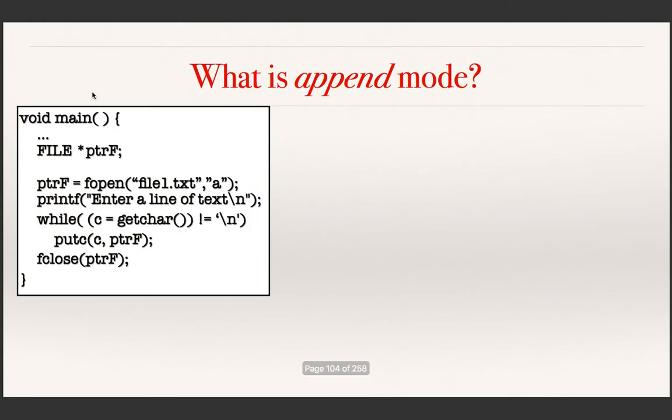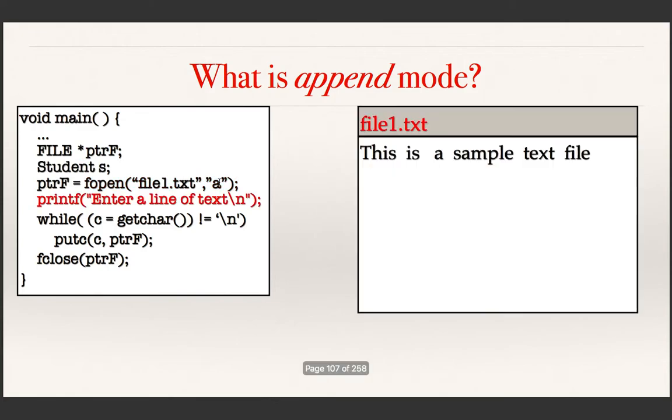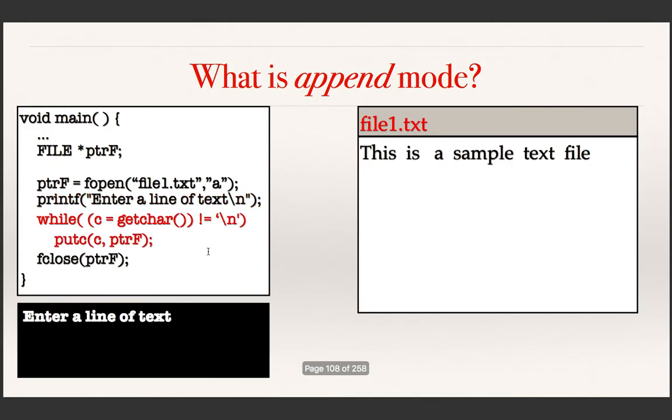Again, consider an example program, and we can see how the program executes and see what append mode is. So it comes to this statement where I am trying to open a file in the append mode. So I assume that there exists a file like this, and I have opened it in A mode, that is to append. Okay, so see what happens. Then the next statement is a printf statement. It says enter a line of text, that is getting displayed, and see what is done after that.